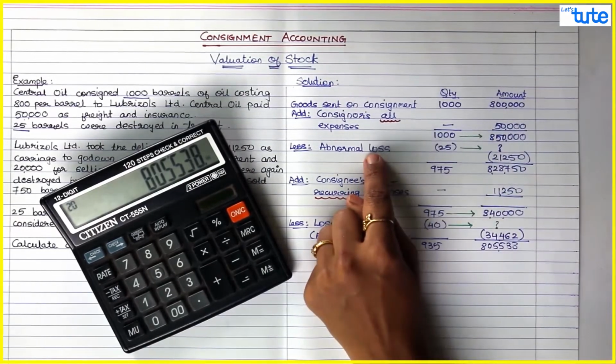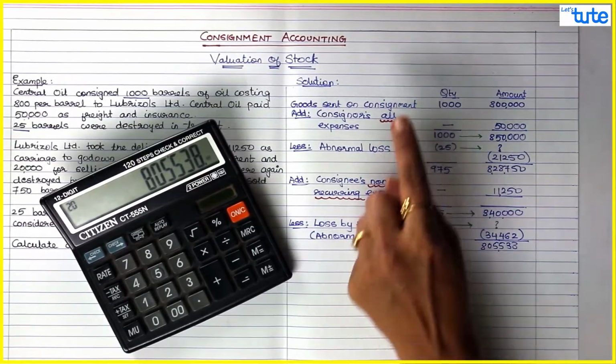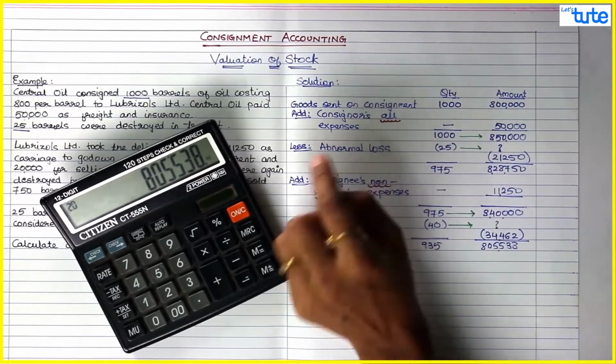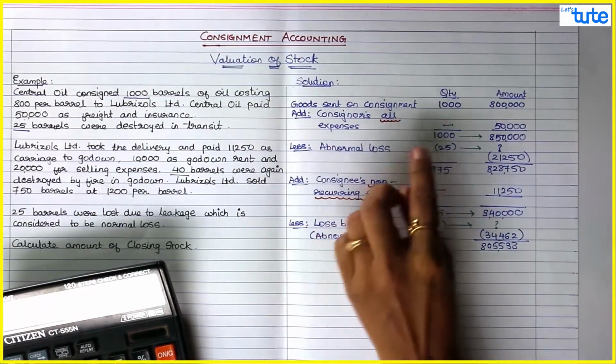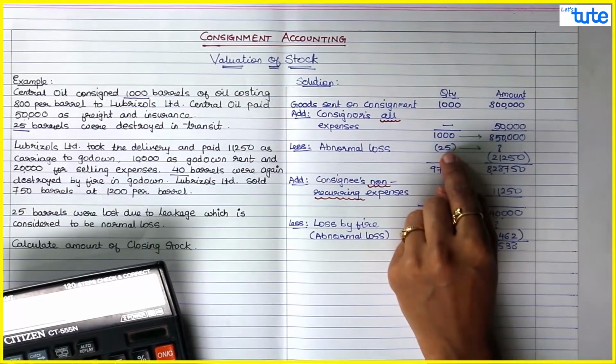Now this abnormal loss was deducted before adding the consignee's expenses, because once the consignor has sent the goods, the consignor has incurred the expenses. In transit, these goods were lost. So the consignee has not incurred any expense on these 25 barrels.